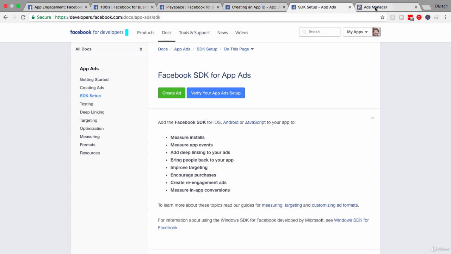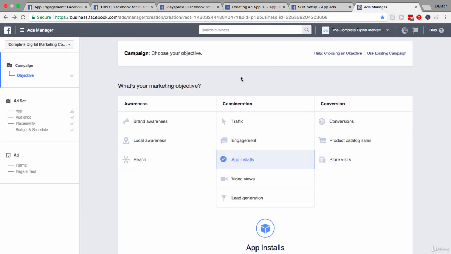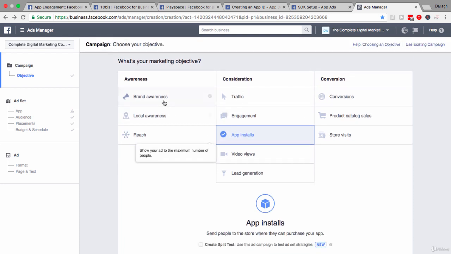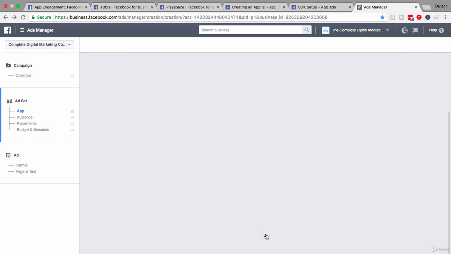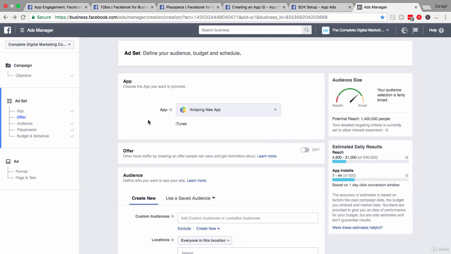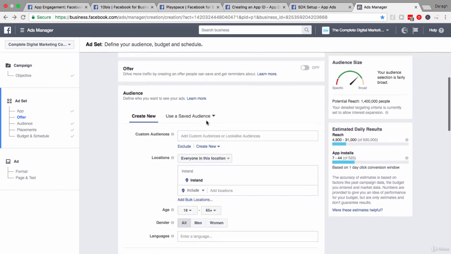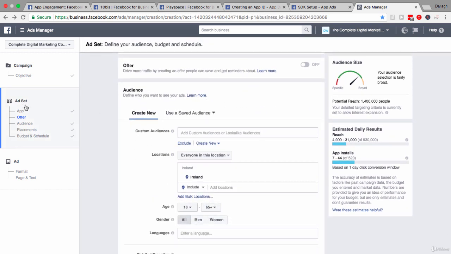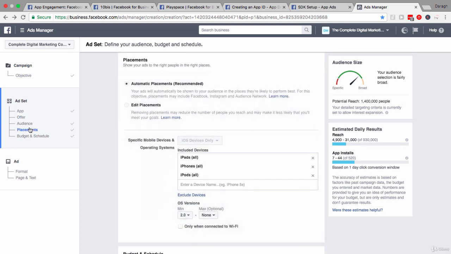Now looking finally at the Ads Create tool, how do you set these up? You can come in and select your campaign objective as app installs. Then once in here, you need to add in your app. Now I've just set one up as an example here. So that's the first thing that you'll need to do. If you haven't registered your app, that won't appear. Then you go through the rest of the ad set setup as normal. Your audience, your placements here, your budget and schedule, etc.